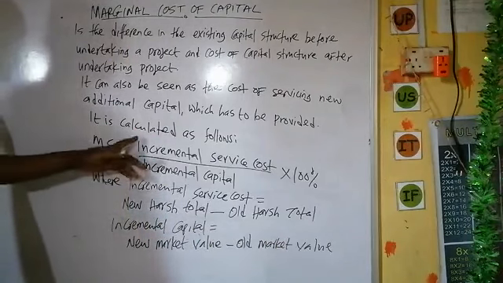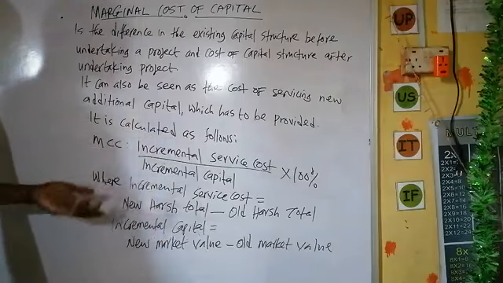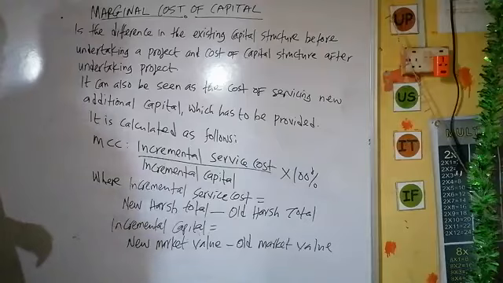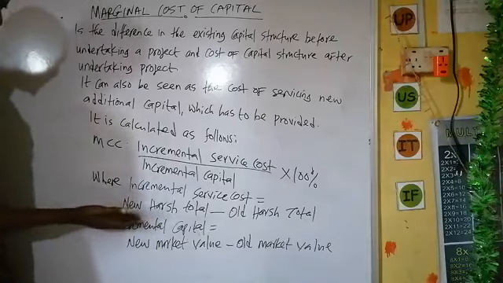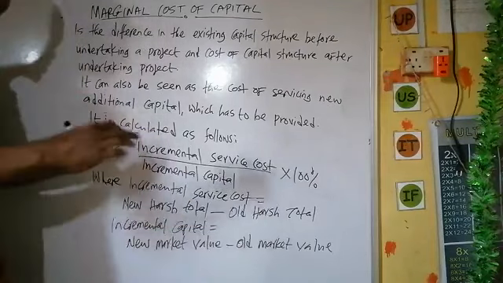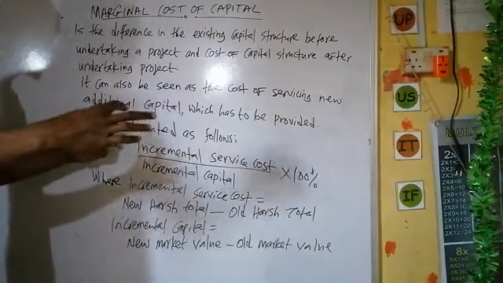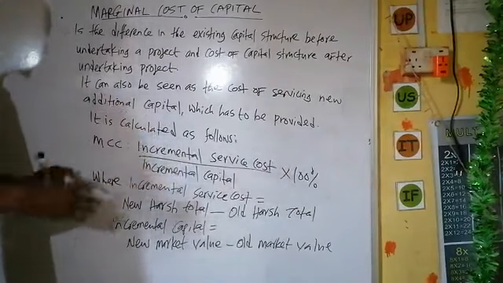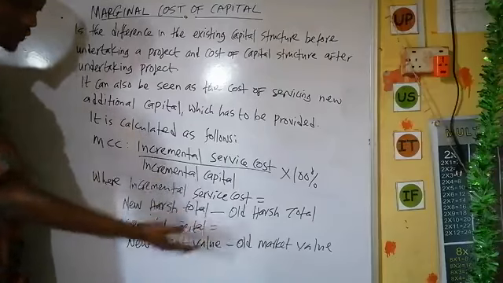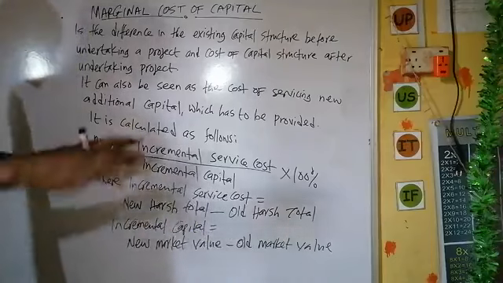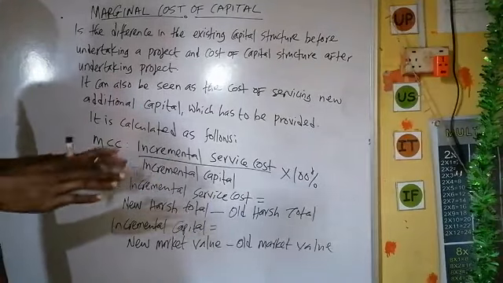From there, you just have to slot it in, and then you are going to have your marginal cost of capital. Looking at this, we have seen that new ash total minus old ash total reflects just the additional finance. Also, incremental capital is new market value minus old market value. So it's going to show the cost of that marginal capital.